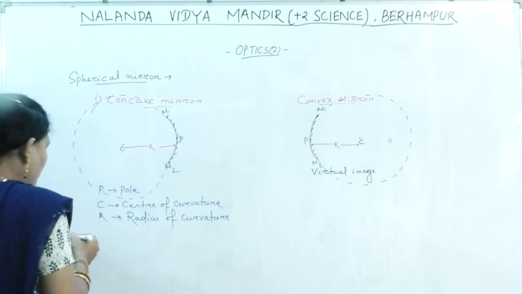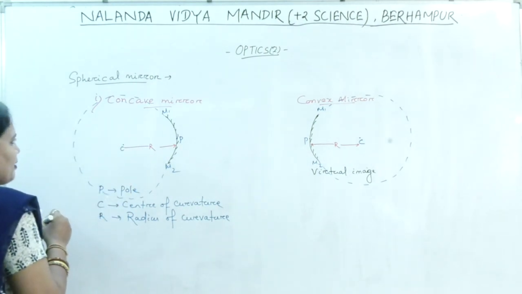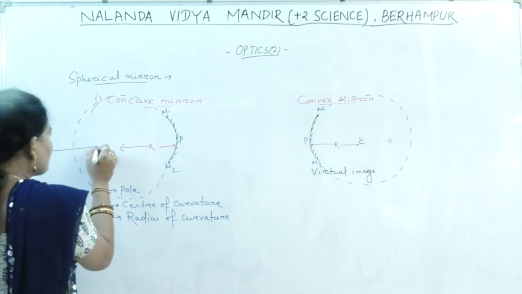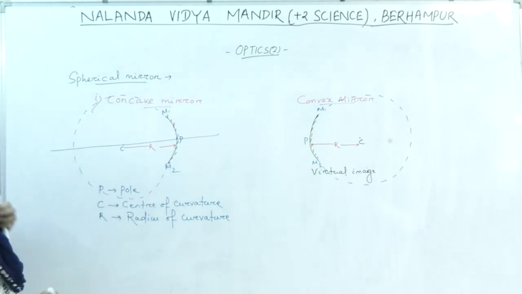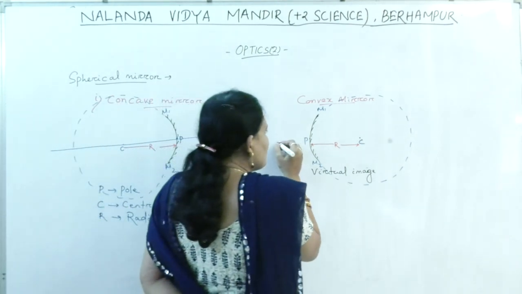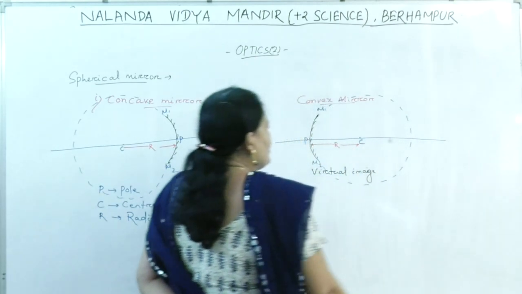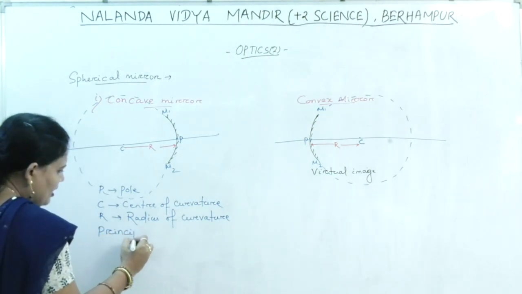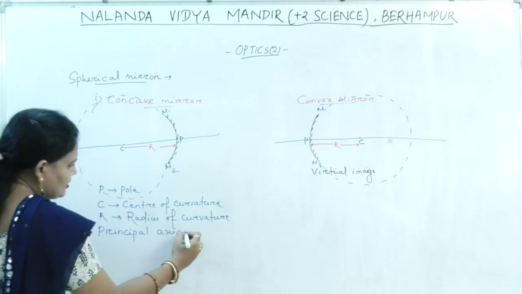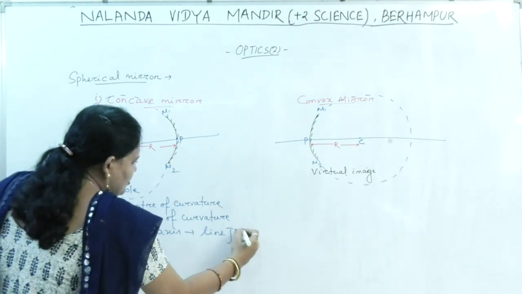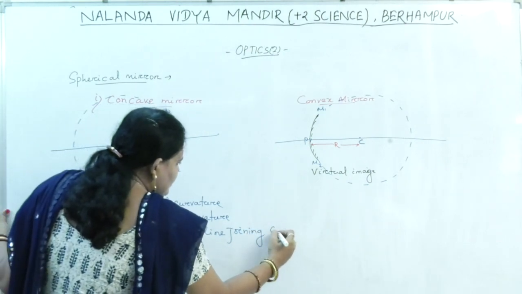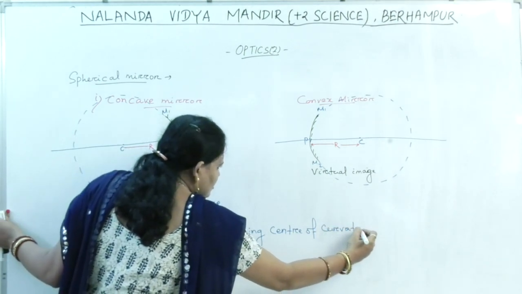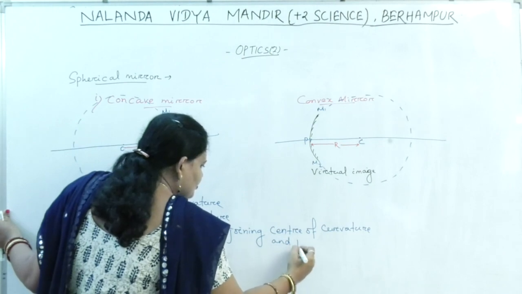Then next is your principal axis. Which one is the principal axis? The line joining the center of curvature and the pole is known as the principal axis. The line joining C, the center of curvature, and the pole.